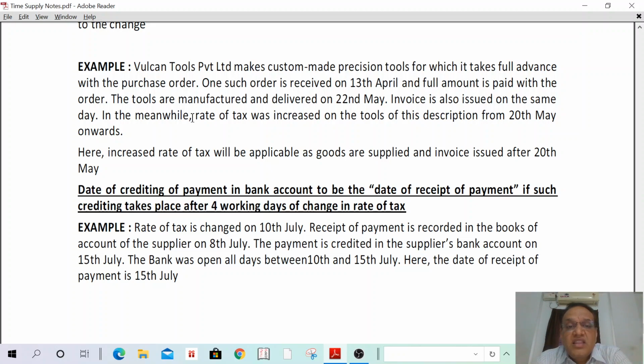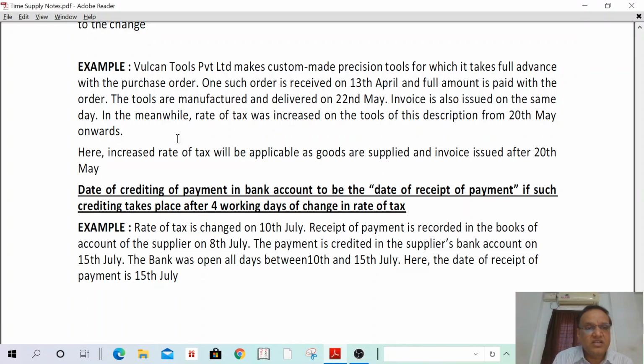In the meanwhile, the rate of tax was increased on the tools of this description from 20th. That means the rate has been changed on 20th, but my invoice raised and my goods delivered are after. Two elements are after. Understand? I have received payment before, full amount against the purchase order in April, but my invoice and my goods delivered are after 20th May. Two elements are after only. In such a case, new rates will apply.